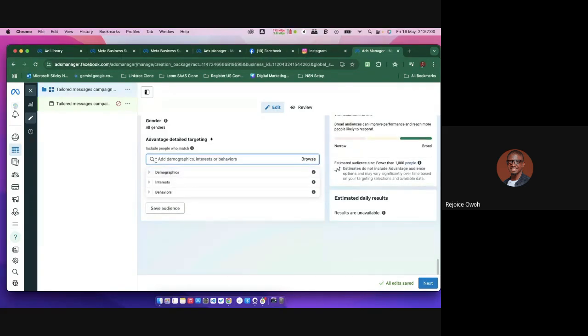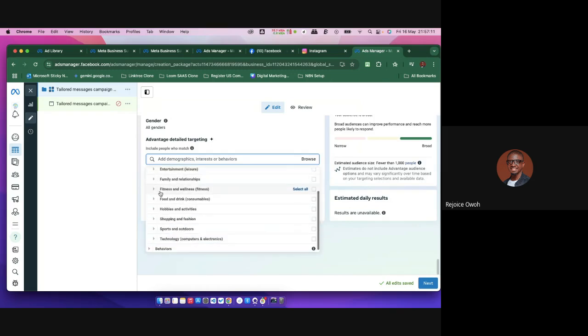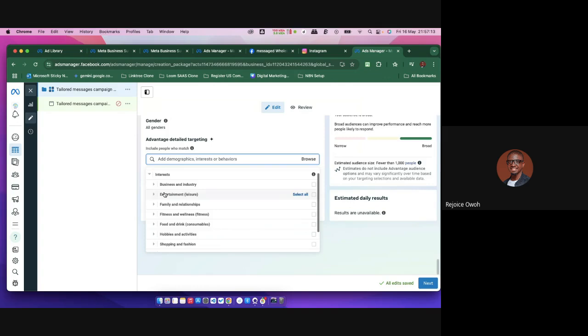I want to run ads now for this company, and I can see this demography. I don't really have a definition for people, so let me just leave demography. Let me come to interest. I'm choosing people that are in which area? Let me say business and industry. Yes, let me choose people here.